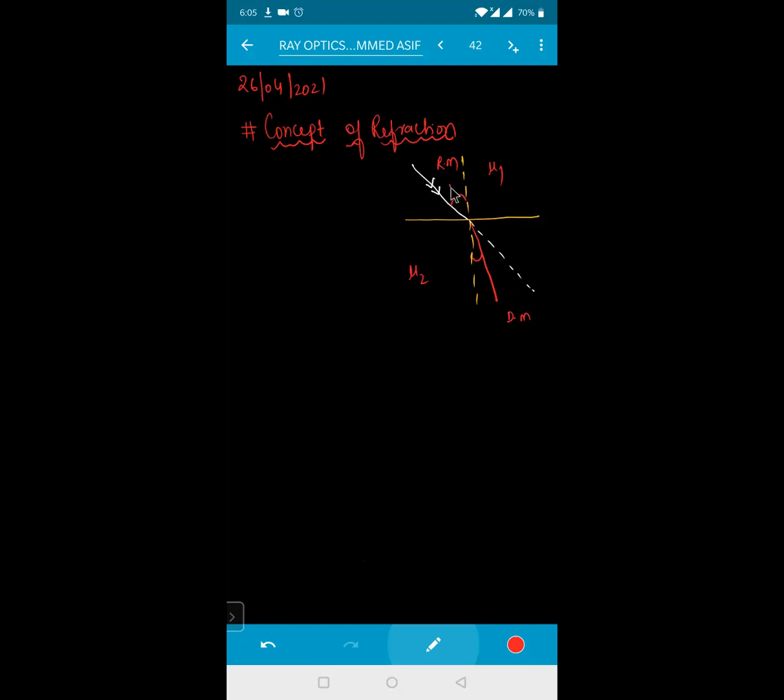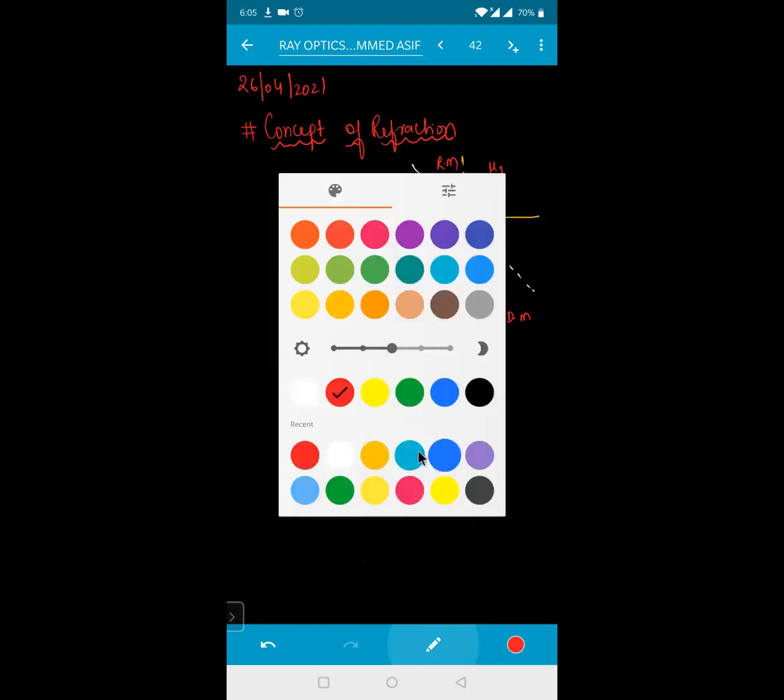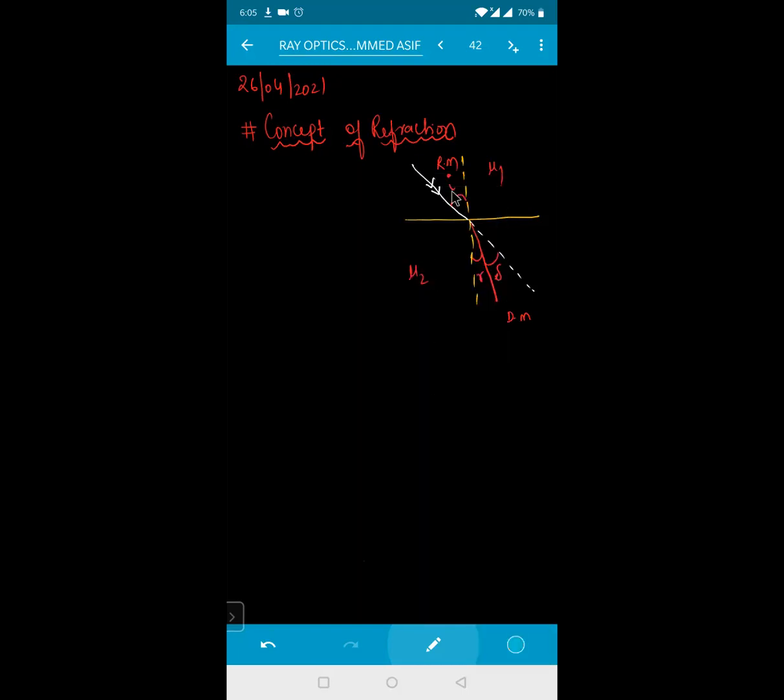So this represents the angle of incidence i. This represents the angle of refraction, that is nothing but r. And this represents the deviation, that is nothing but tau. When a ray of light moves from a rarer medium to a denser medium, it bends towards the normal. So the angle of incidence must be equal to r plus the deviation tau, or tau can be written as i minus r.